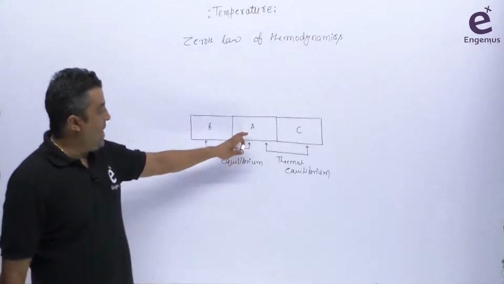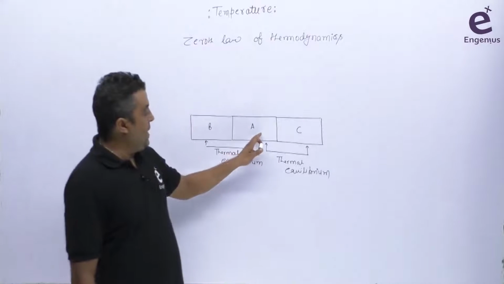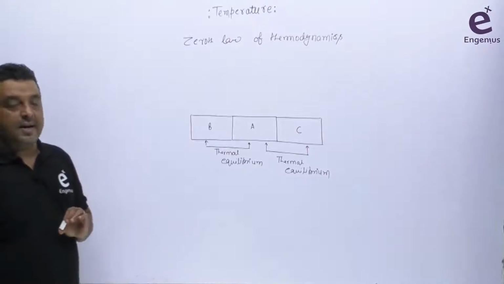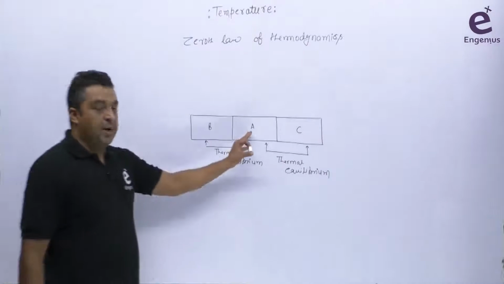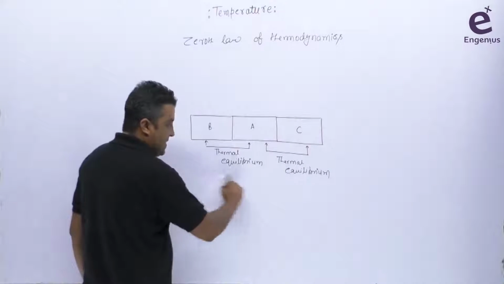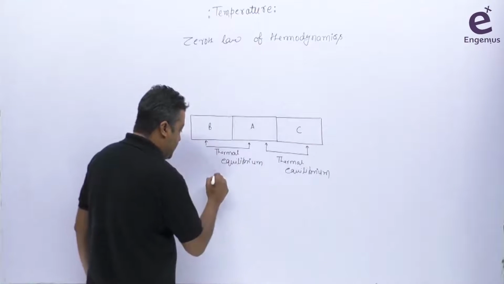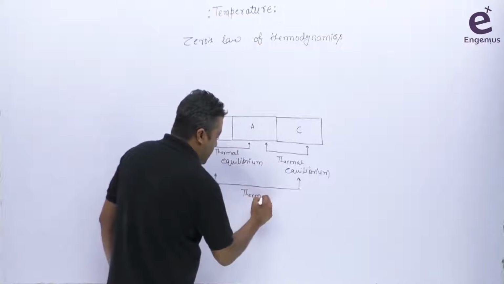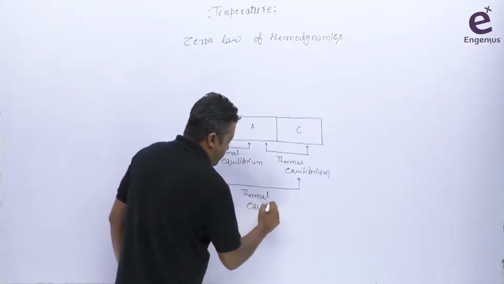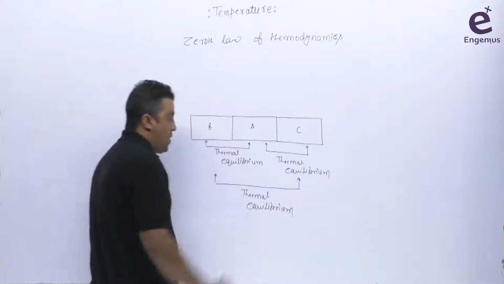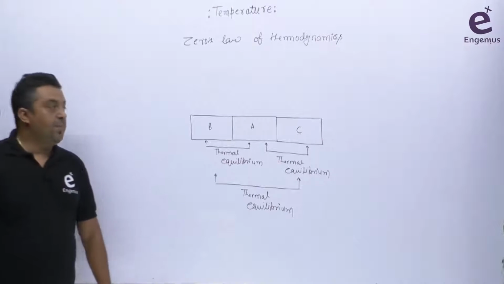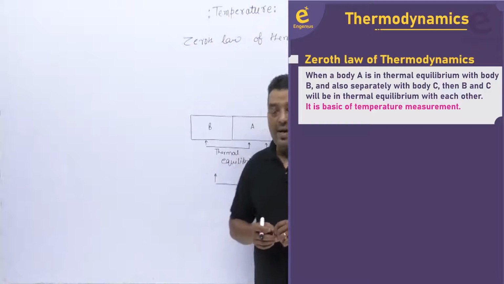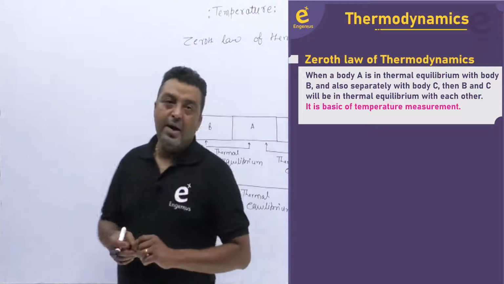So I'm saying body A is in thermal equilibrium with the body B, body A is in thermal equilibrium with the body C, even though the body B and C are not connected directly here, but due to this one you can directly say that as this is happening here, अगर ऐसा है आपके पास में, in this case you can say the body A and C will also be in thermal equilibrium. Okay, body A and C will also be in thermal equilibrium. So this is the statement of zeroth law of thermodynamics, and this statement completely defines what temperature is.